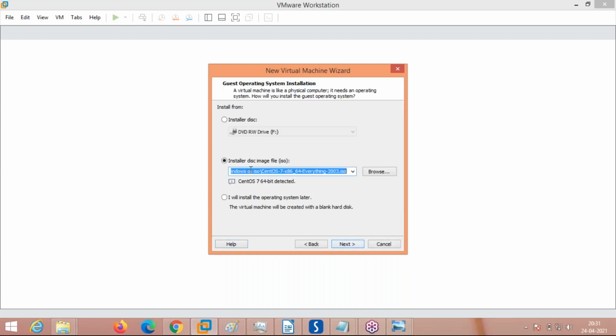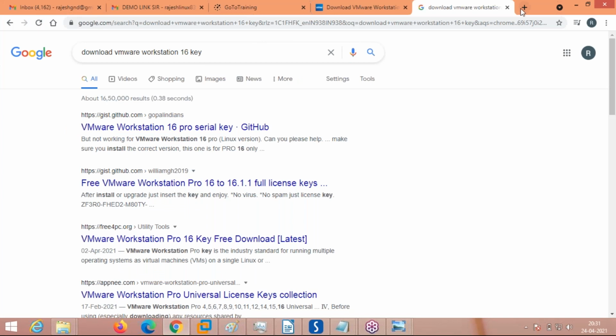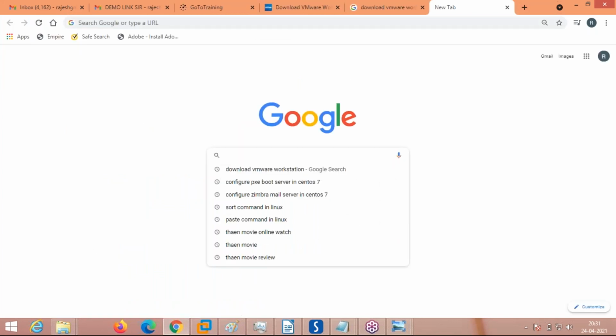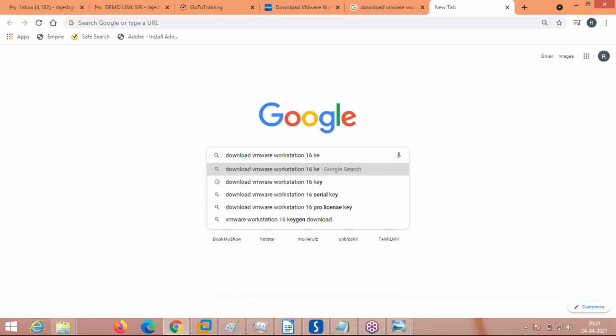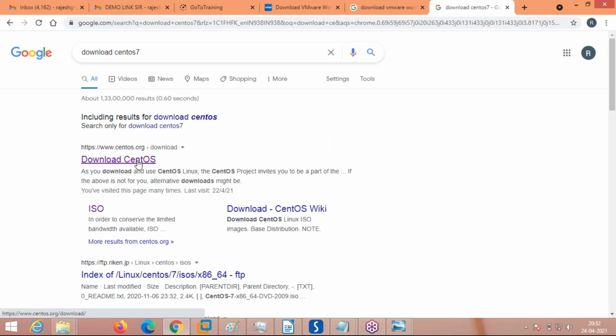Now select the installer where the ISO image of the operating system is there. You know how to download CentOS server. Like this, you have to download the CentOS operating system. Download CentOS 6.7. See here, just enter download. You are going to download CentOS.